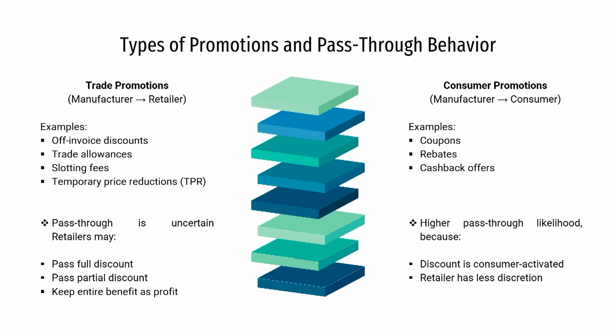Now, let us delve into the details of these two types of promotion. As we have said, in case of trade promotion, it can be from the manufacturer to the retailer. Some of the examples we can look into are off-invoice discount, where in the invoice there will be a discount. Then there can be trade allowances given to the intermediary. Then there can be slotting fees and temporary price reduction. So, these are the different examples of trade promotion.